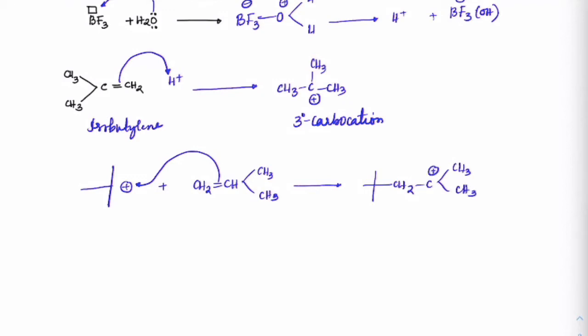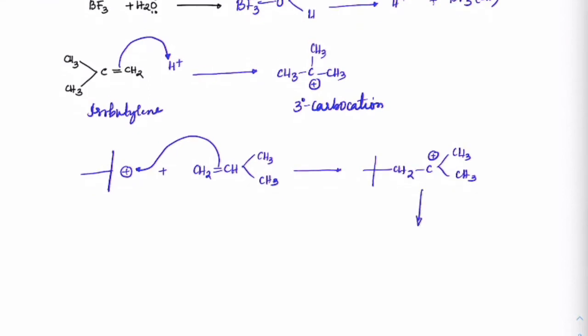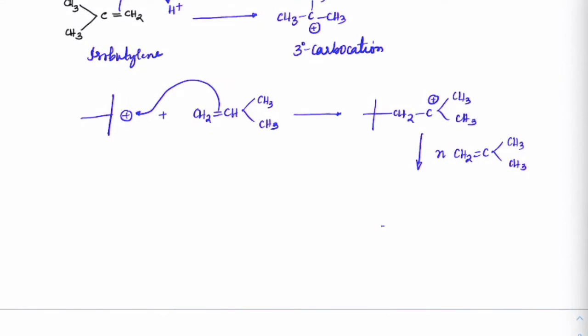Again a 3-degree carbocation is formed. Now imagine this happens for n number of times, n moles of CH2 double bond C, CH3 and CH3. That would make us CH2, C, methyl groups here, and it will get polymerized to n.